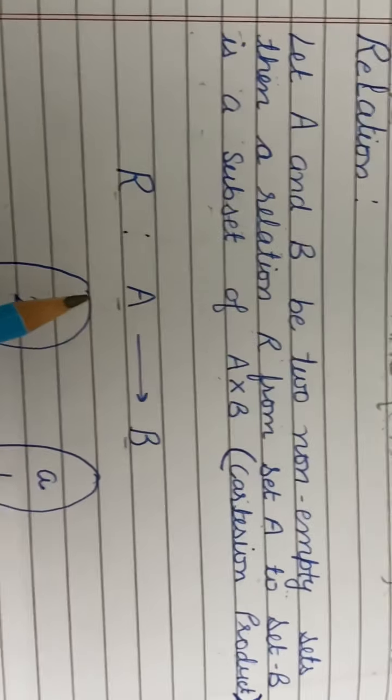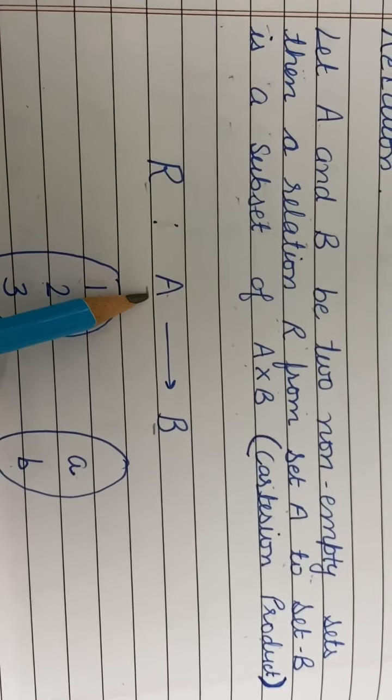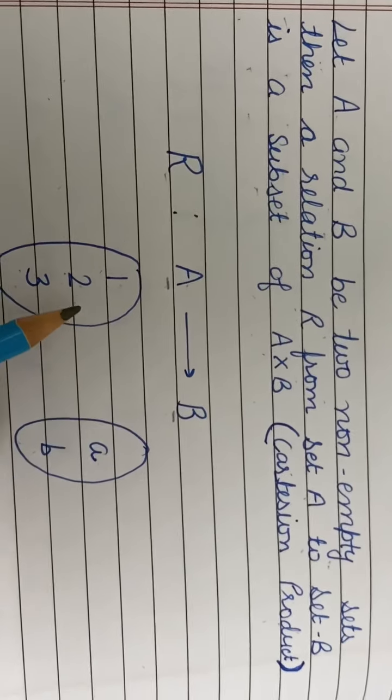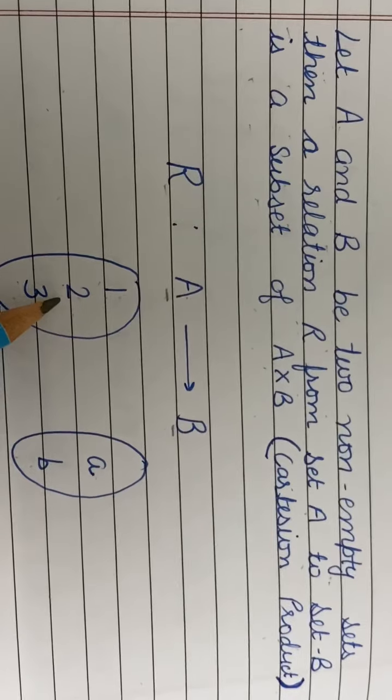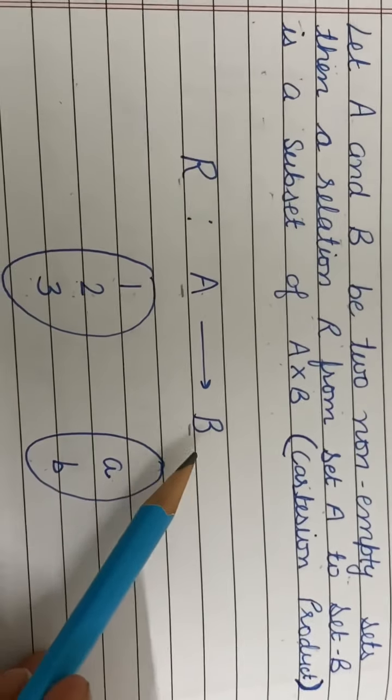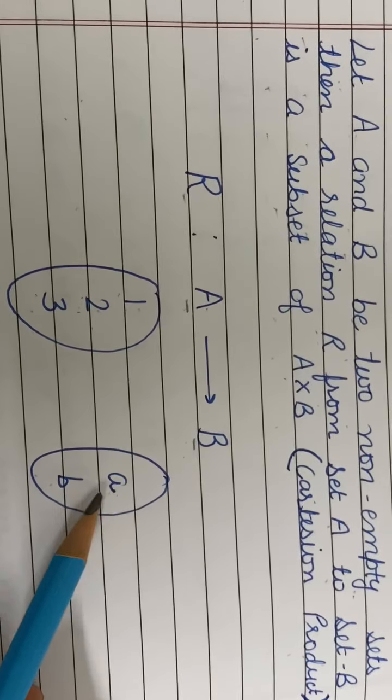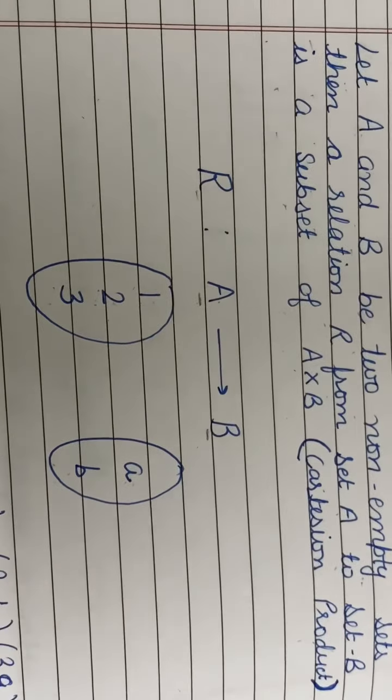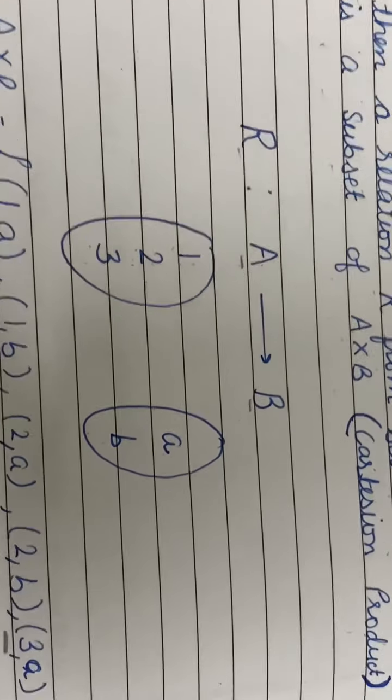Okay, so I have two sets A and B. Set A has elements 1, 2 and 3, whereas set B has elements a and b. So what will I do?